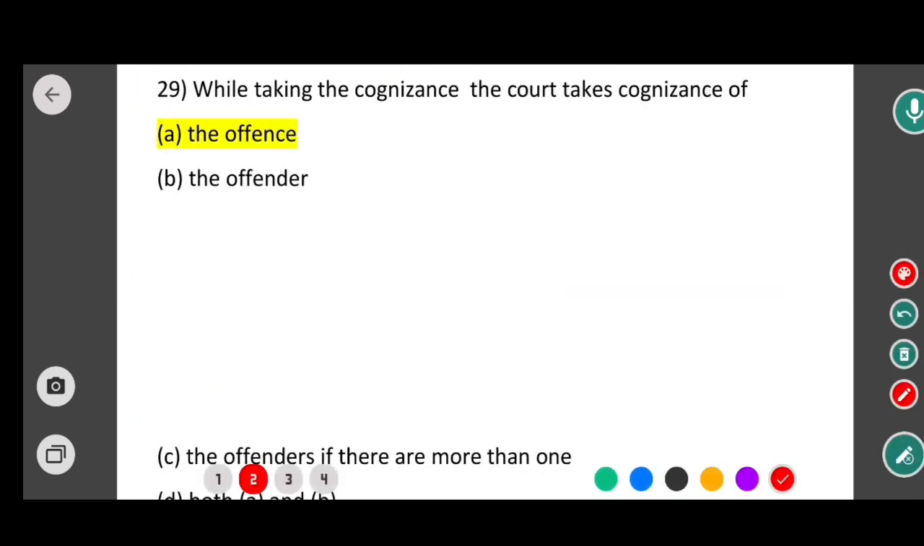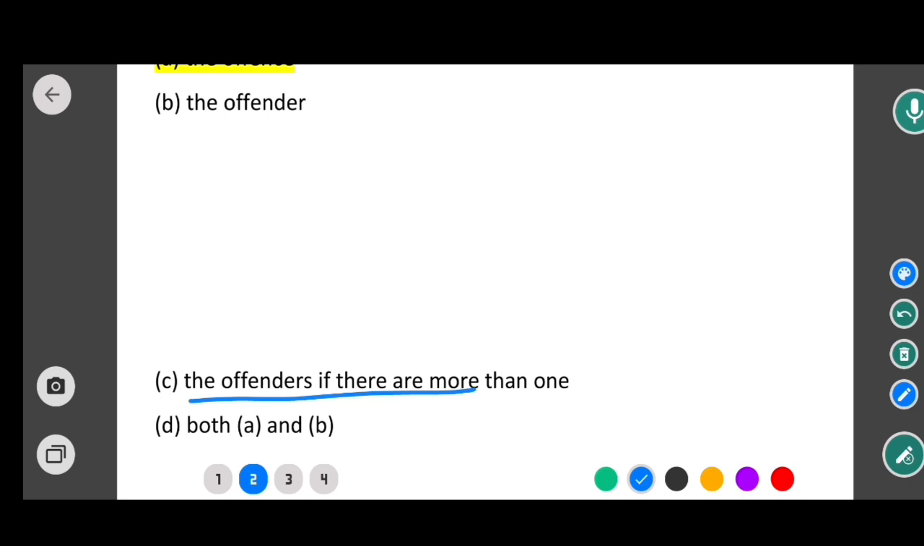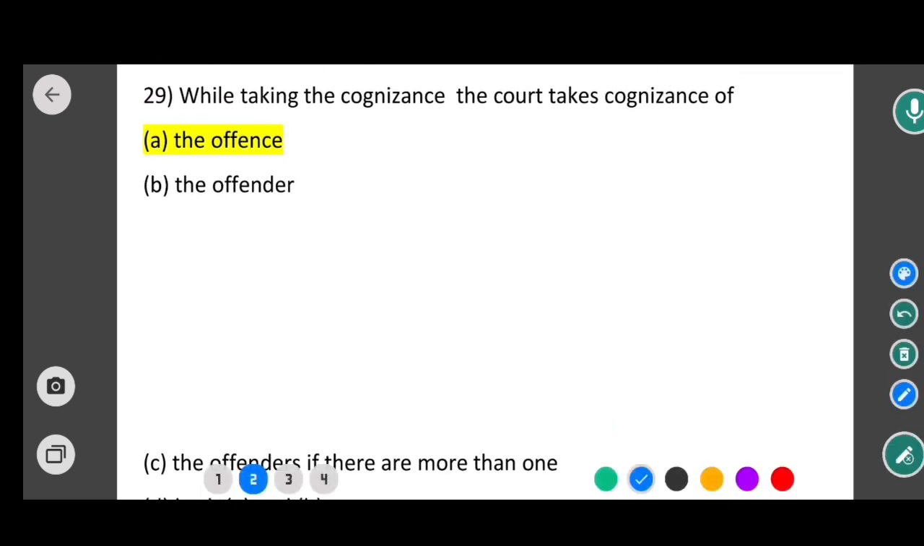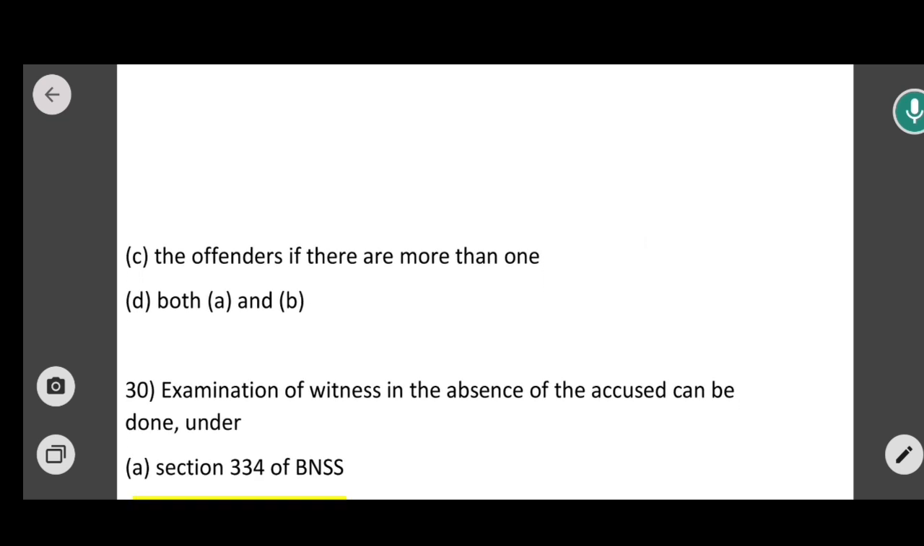Next question is, while taking cognizance, the court takes cognizance of which of the following: the offence, the offender, if there are more than one offender, and both A and B. So in this case the correct option would be option A. That means while taking cognizance, the court takes cognizance of the offence, not the offender. Option A would be the correct answer. Now to the next question, and this is the last question.